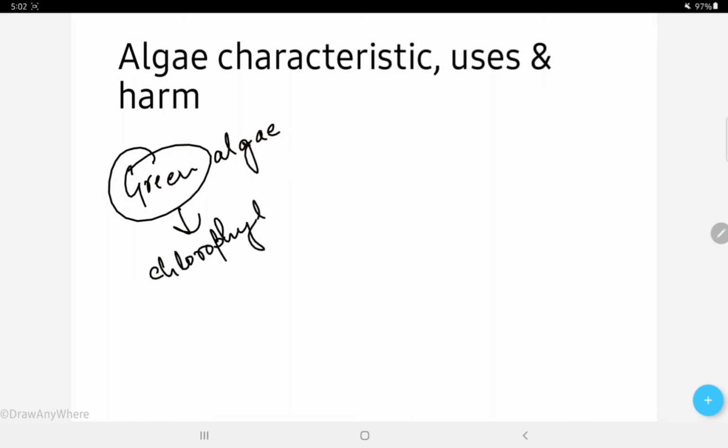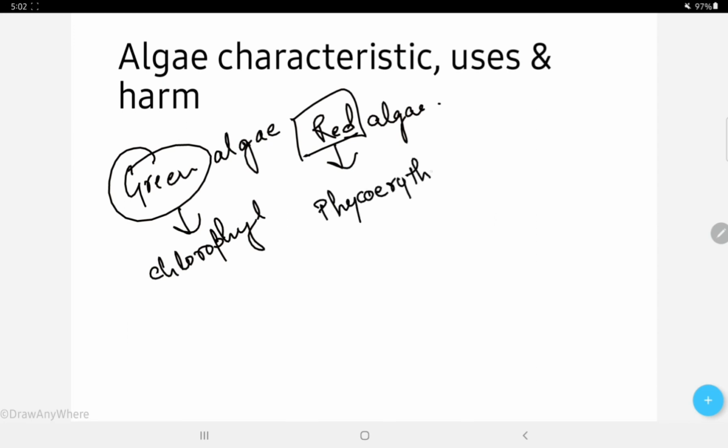Now next we have red algae. This red appearance is because of a pigment called phycoerythrin. I'm writing it over here, phycoerythrin.